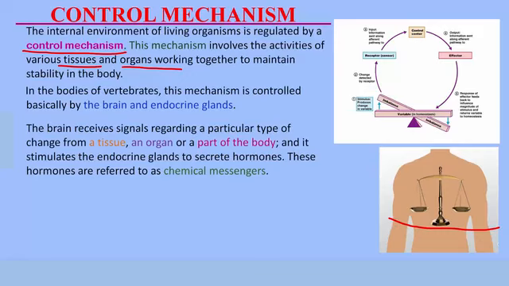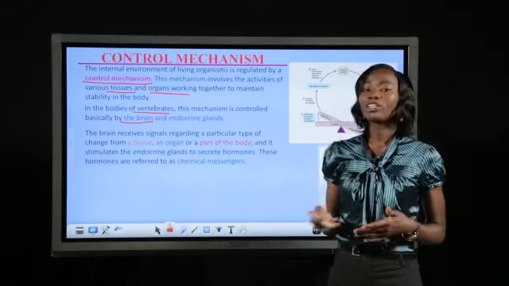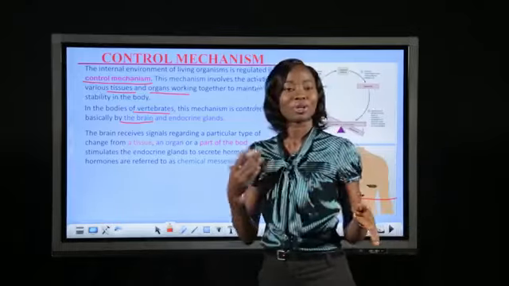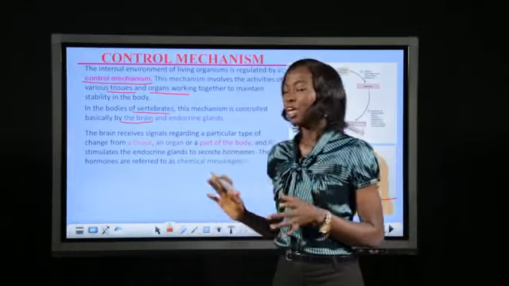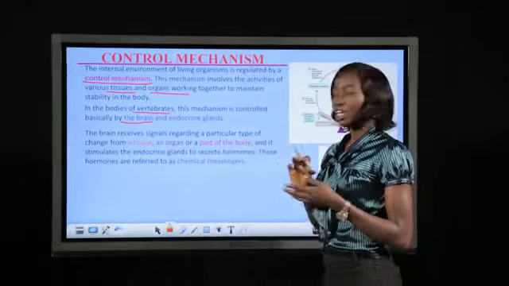Homeostasis goes on in all living systems. Let's take a look at homeostasis, or the control mechanism, in the bodies of vertebrates. In vertebrates, the control mechanism is controlled basically by the brain. So the brain here is the control center. You can call it the control center or chief officer of the control mechanism, whatever you want to call it, but just remember that the brain is in control.